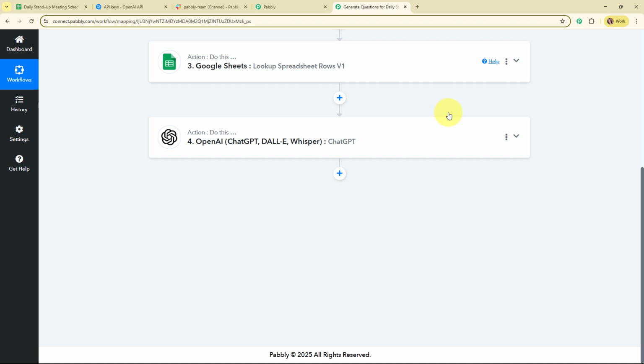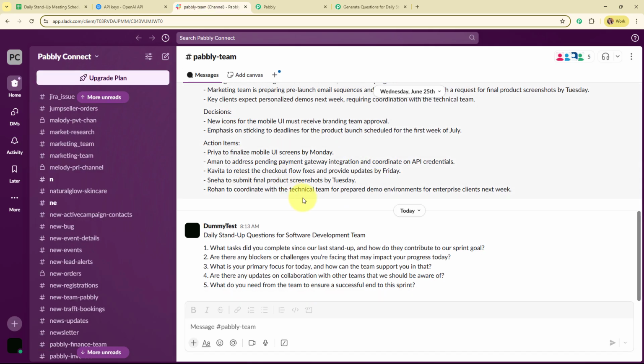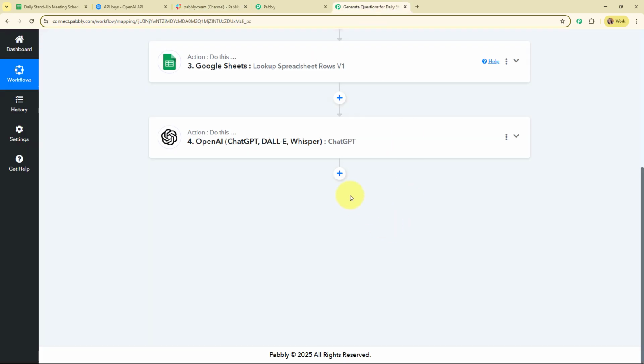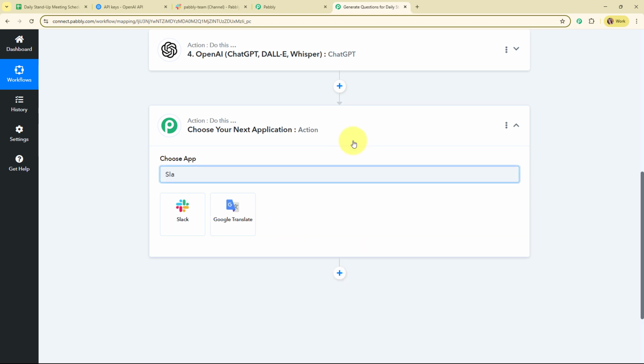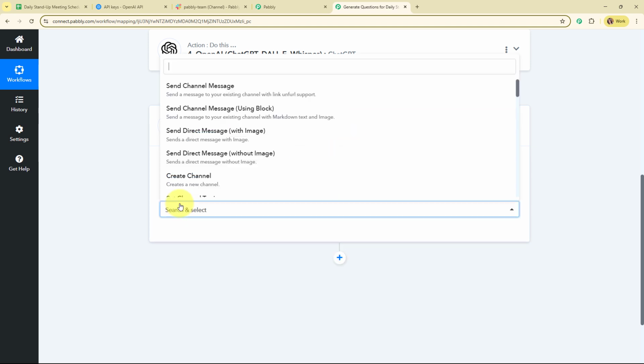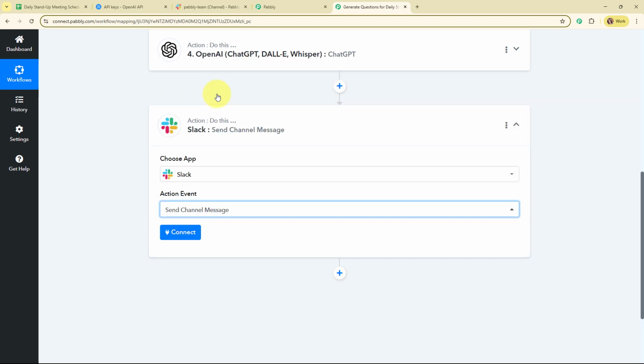So now here after generating the questions, I want to share those questions with my team on our Slack channel. So for that I'm going to add another action step over here, and here I'm going to select my action application as Slack, and here I'm going to select my action event as send channel message.